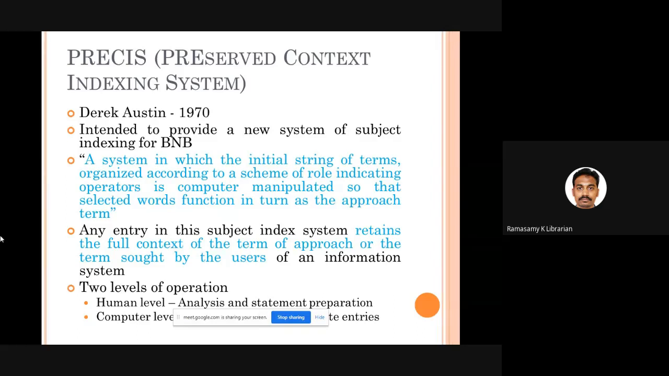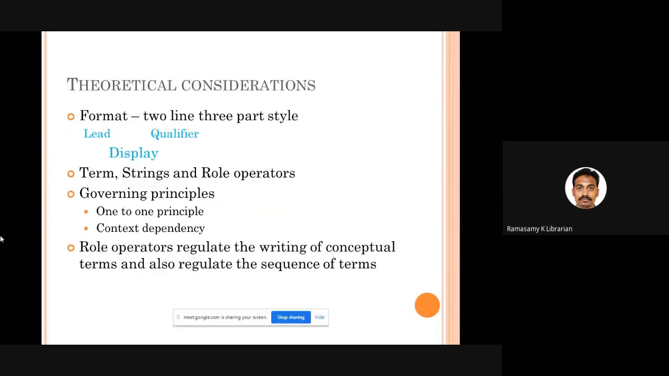Once you have done this, it will be entered into a computer, and the computer will create all kinds of subject entries required for the particular book using something called the shunting process. So that is what PRECIS is all about. Okay, good. PRECIS follows a 2-line, 3-part style. That means any subject index entry will have components in 2 lines, and these will have 3 items: lead, qualifier, and display. These 3 items will be available in 2 lines. Fine.